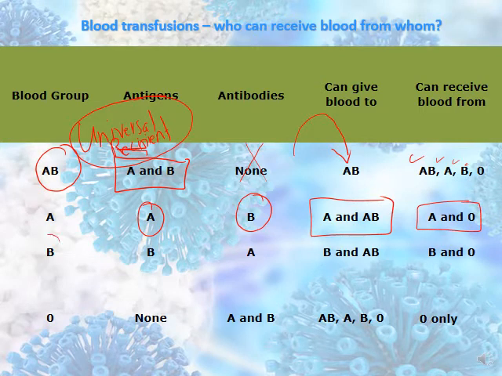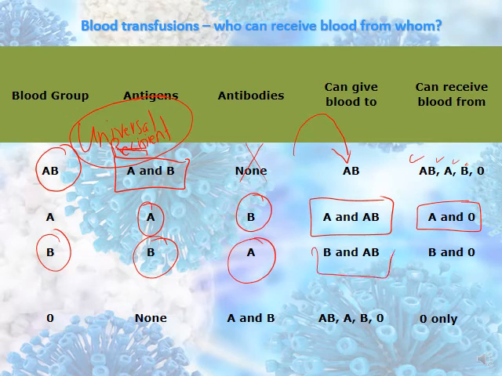Blood group B has antigen B and antibody A. They can give blood to B and AB. As you see here, AB gets blood from all the different blood groups, while blood group B can receive from B and O. While O has no antigens, they have antibodies A and antibodies B, and they can give blood to AB, A, B, and O.